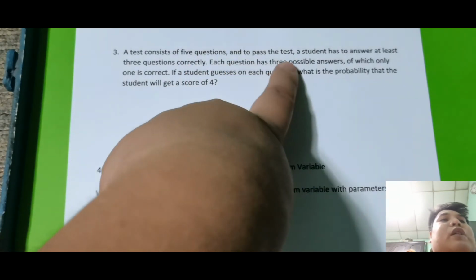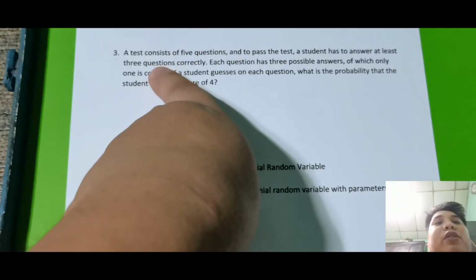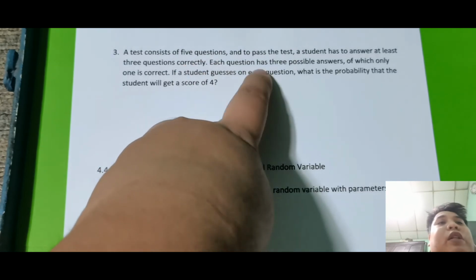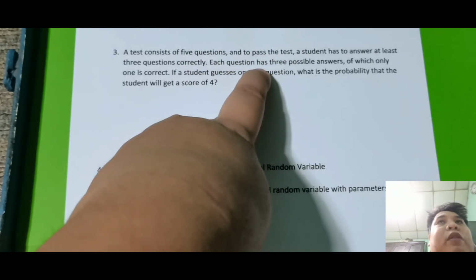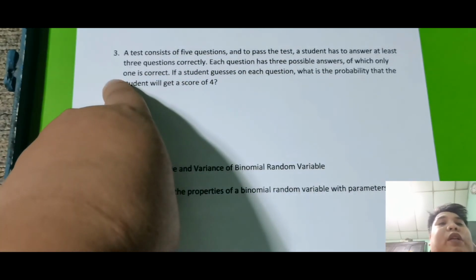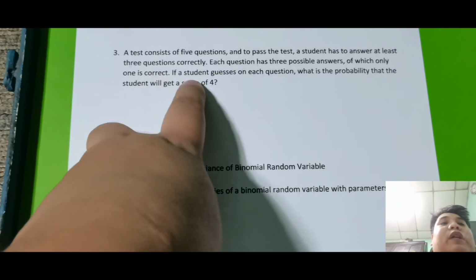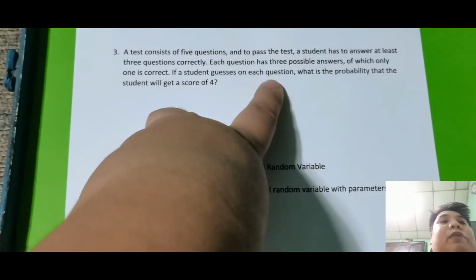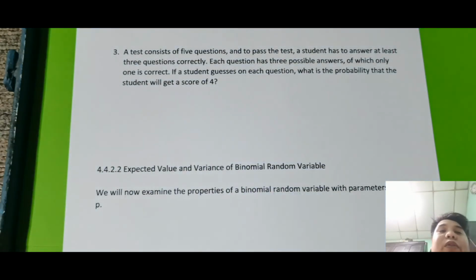And to pass the test, the student has to answer at least 3 questions. So each question has 3 possible answers, so meaning may A, B, C siyang choices, of which 1 is correct. So tama na siya ay multiple choice. So if a student guesses on each question, so kung nag-guess lang siya, what is the probability that the student will get a score of 4? Okay, so ayun yung magiging tanong.